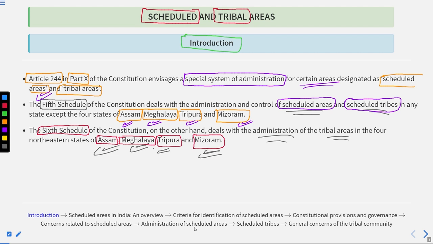The second question that I'm going to ask you is also related to this. The chicken neck, or the Siliguri corridor, lies in the territory of which state? To answer this, you will have 30 seconds. Please do not Google it. Just use your brain to answer it. Your time starts now.